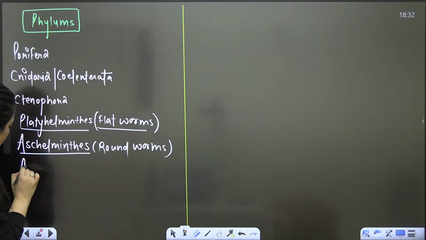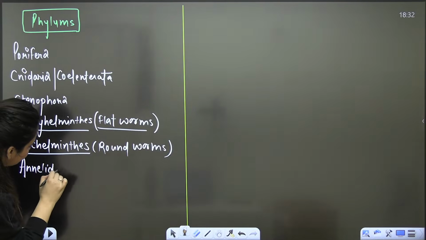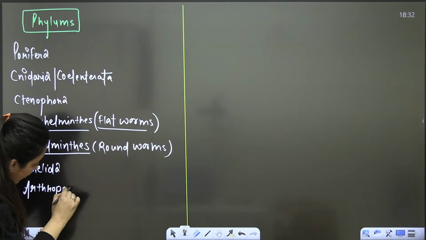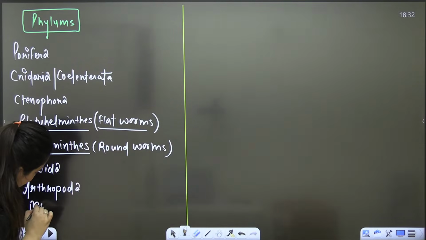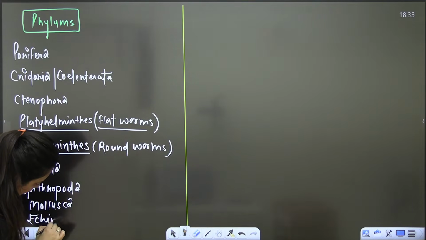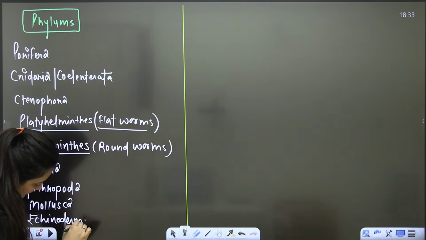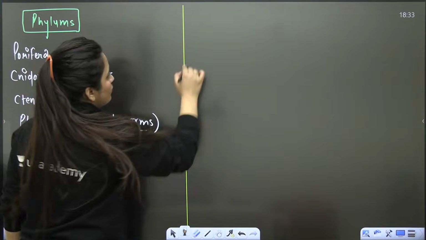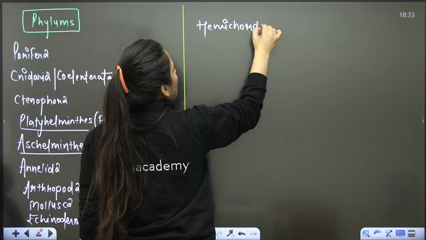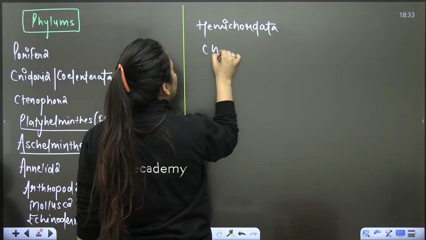After that we have Annelida. Then Arthropoda is there, the largest phylum of the animal kingdom. Then Mollusca is there, the second largest phylum. Then it is Echinodermata. And then we have Hemichordata and Chordata.